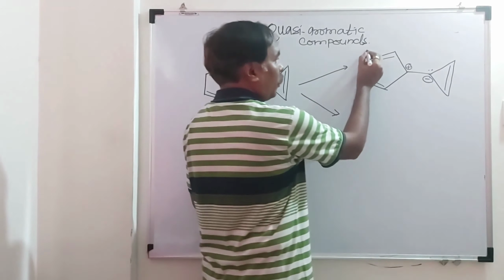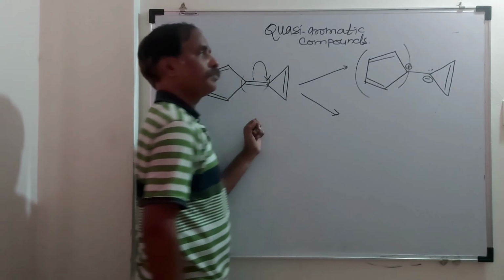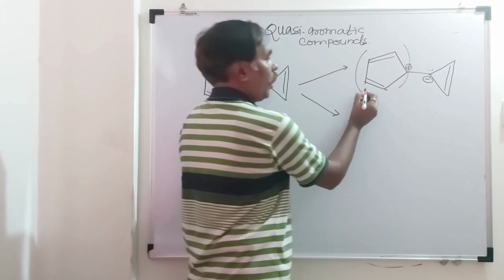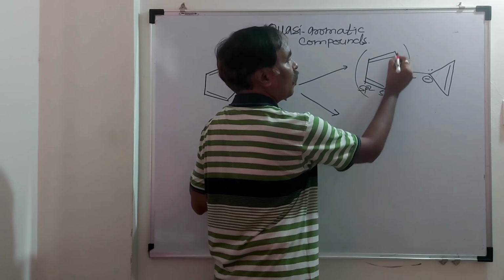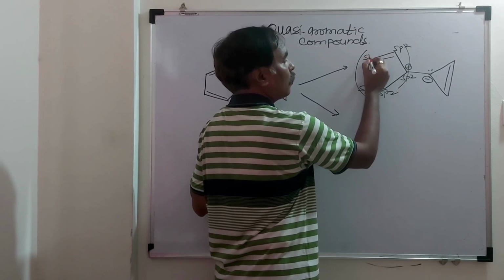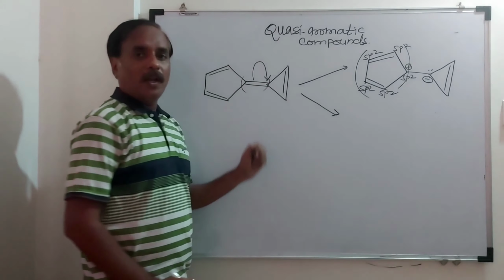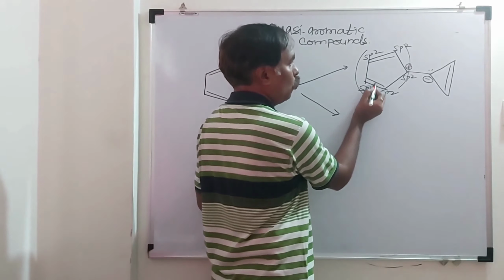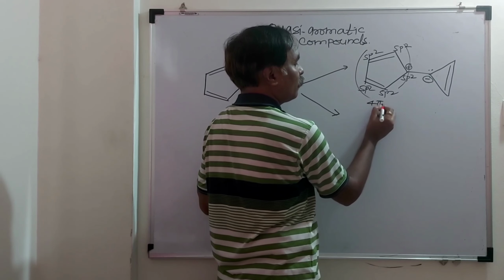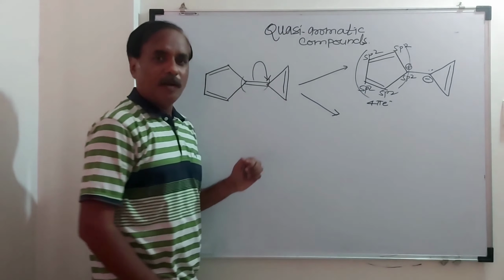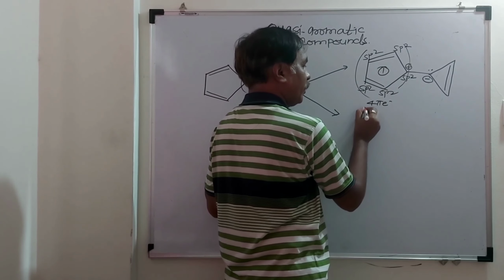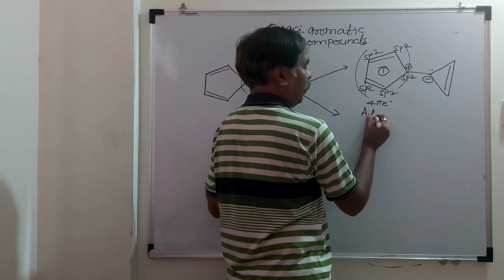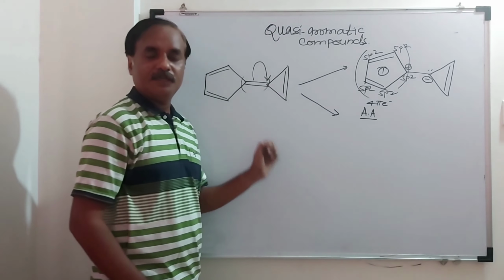Now take ring number 1. Hybridization of each carbon is sp2 and ring number 1 is planar. Total number of pi electrons: 2 plus 2, 4 pi. There is a complete resonance. So ring number 1 is what? Anti-aromatic. The ring number 1 is anti-aromatic.